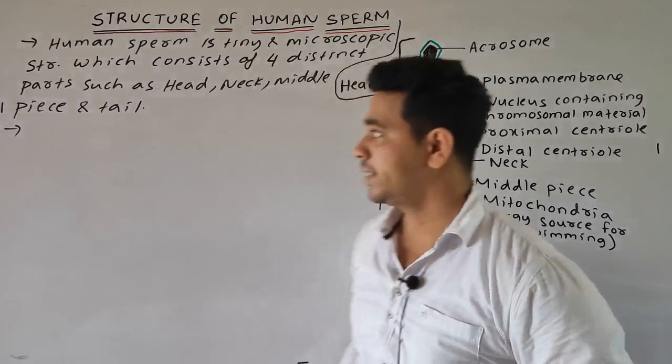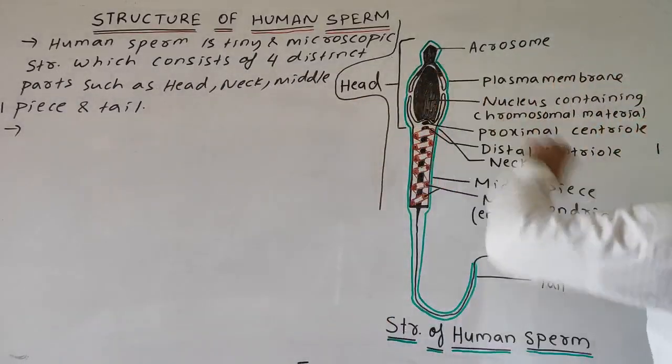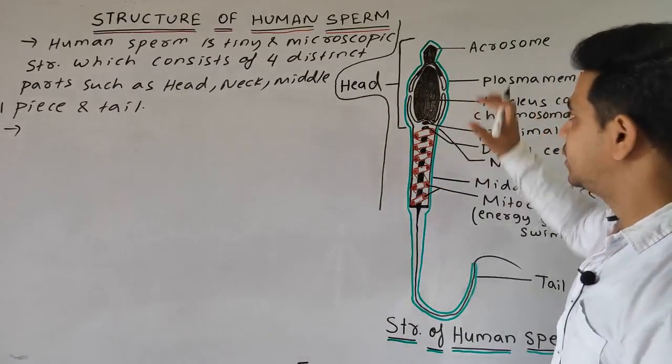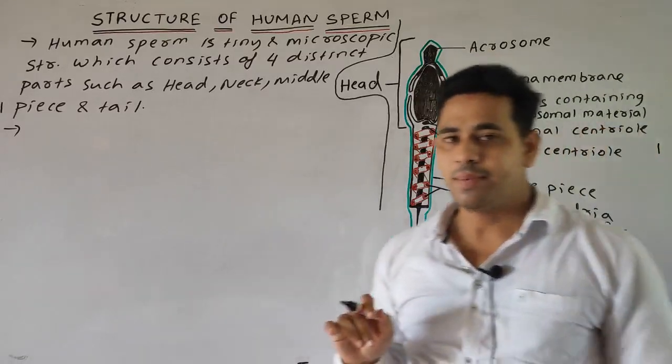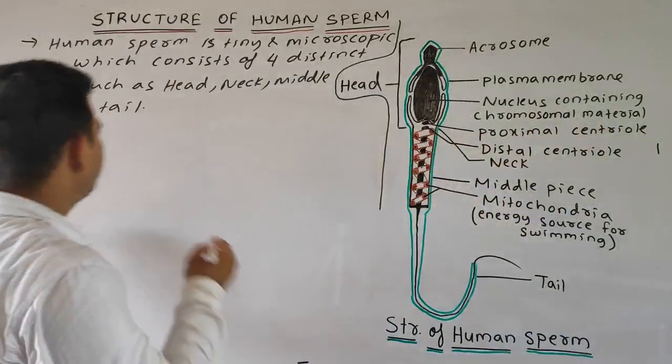Next, the head consists of the nucleus and the cap-like structure called the acrosome.